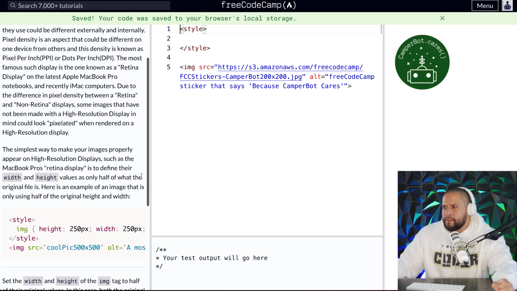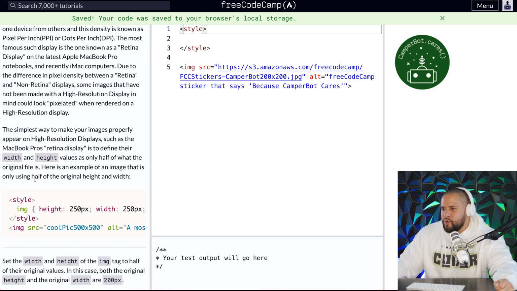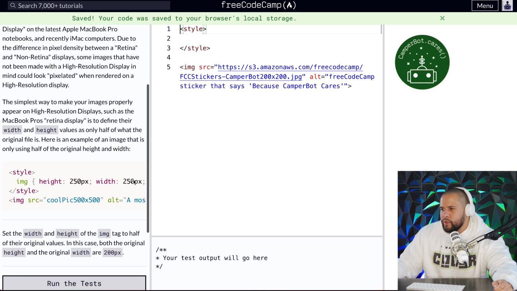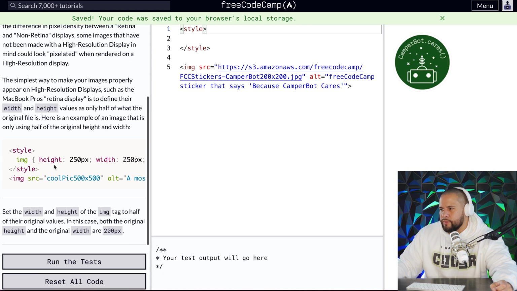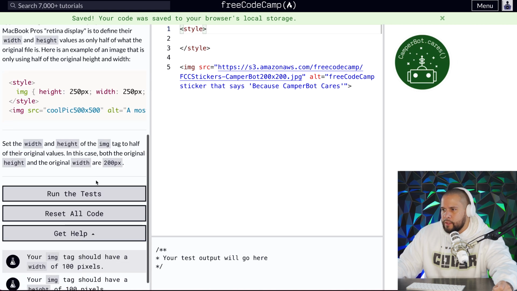The simplest way to make your images properly appear on high-resolution displays, such as the MacBook Pro's Retina display, is to define their width and height values as only half of what the original file is. Here's an example of an image that is only using half of the original height and width. Okay, so it's using a height of 250 and a width of 250, so I'm guessing it's 500 by 500. Set the width and height of the image tag to half of their original values.